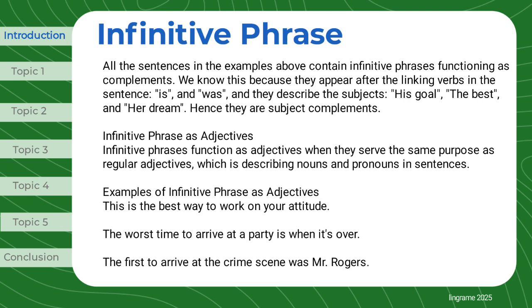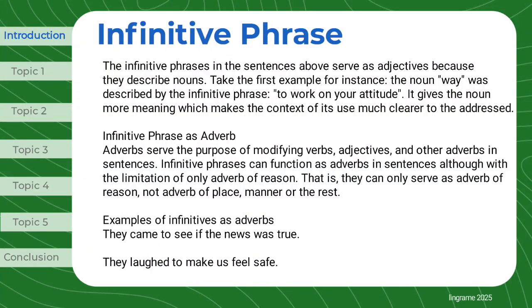Infinitive phrase as adjectives. Infinitive phrases function as adjectives when they serve the same purpose as regular adjectives, which is describing nouns and pronouns in sentences. Examples of infinitive phrase as adjectives. This is the best way to work on your attitude. The worst time to arrive at a party is when it's over. The first to arrive at the crime scene was Mr. Rogers. The infinitive phrases in the sentences above serve as adjectives because they describe nouns.